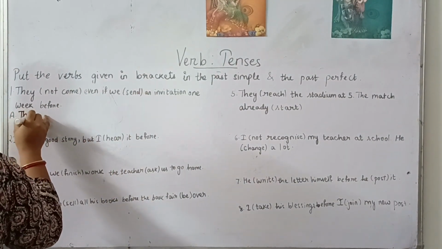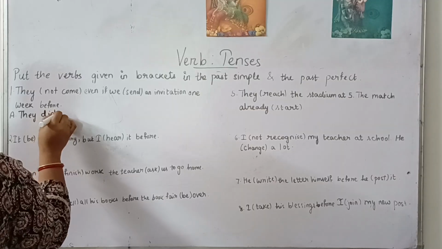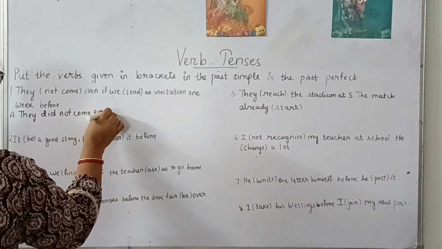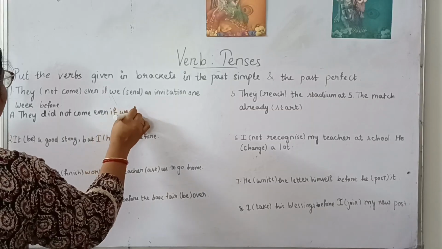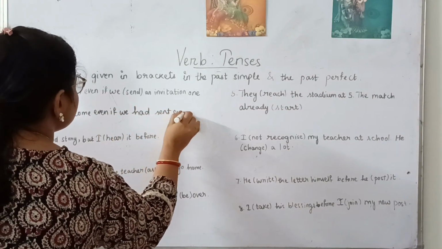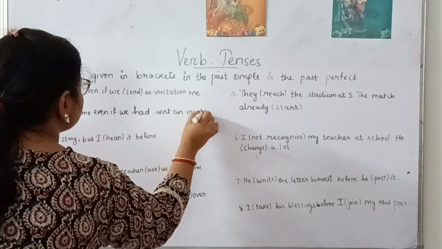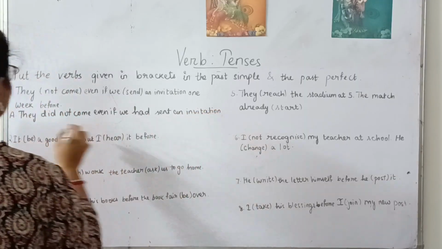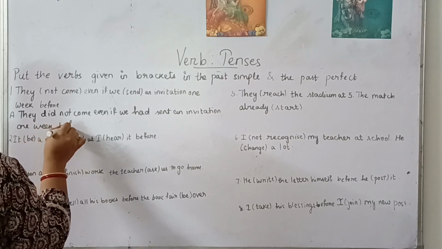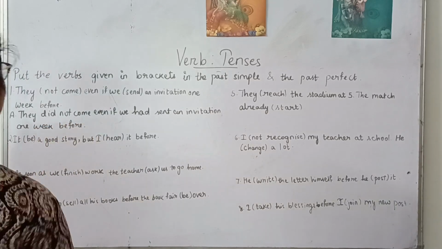So what will we write? They did not come even if we had sent an invitation 1 week before. Clear or not? Number one is clear.